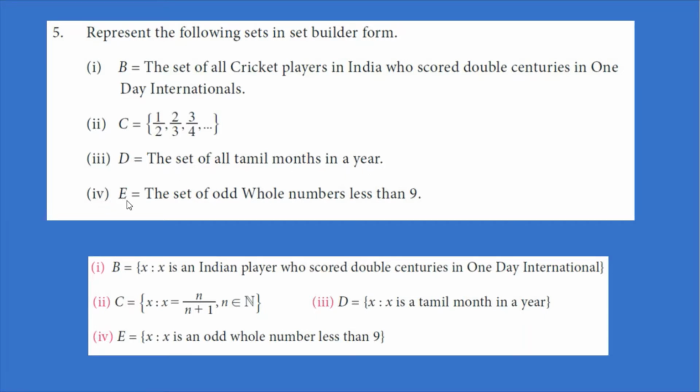The next one is E is equal to the set of odd whole numbers less than 9. This is also in descriptive form. We need to change this into set builder form, that is, using a rule. So we can write this using a rule like this. E is equal to X such that X is an odd whole number less than 9. So we can get this answer. E is equal to the set of X such that X is an odd whole number less than 9.